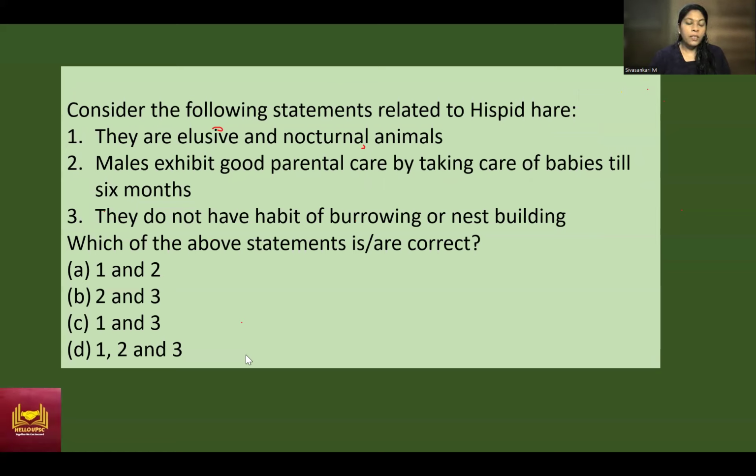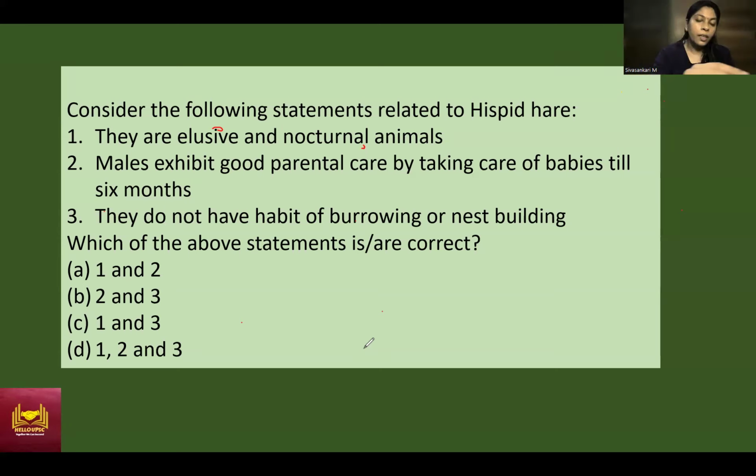See this. Consider the following statements related to Hispid hare. First one, they are elusive and nocturnal animals. Second, males exhibit good parental care by taking care of babies till 6 months. Third, they do not have habit of burrowing and nest building. There are three statements, so look again. First statement is saying about their nature, elusive and nocturnal. Second is talking about the parental care given by the males. Third, they do not have habit of burrowing and nest building.